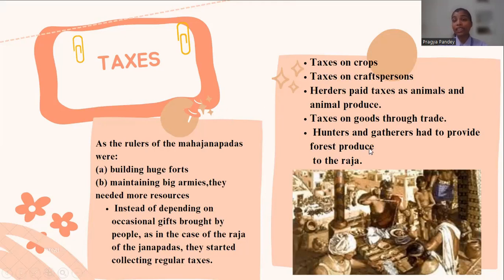So we can say that taxes were one of the major sources of money. And we can also relate that taxes have been in use from that period of time.